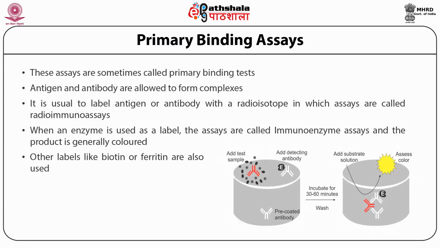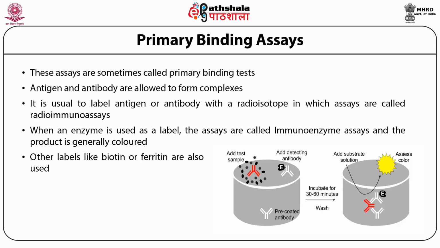There is a large number of variations of these immunoenzyme assays too. We will look at some of them. We will try to identify what enzymes are good to be used as a label in these enzyme assays. In the earlier module, we looked at some methods which allow us to detect or measure antigen or antibody in a given sample.